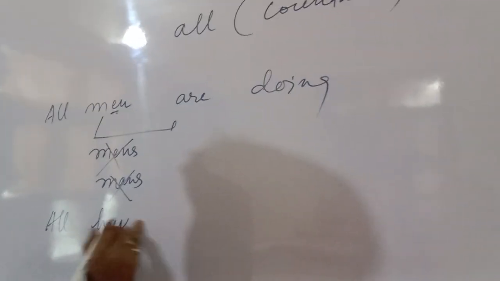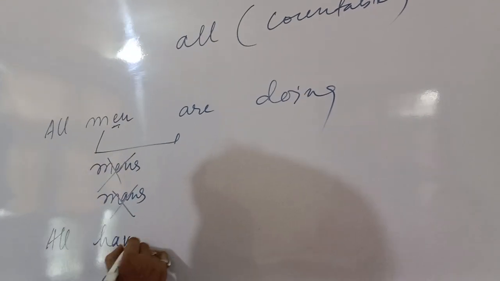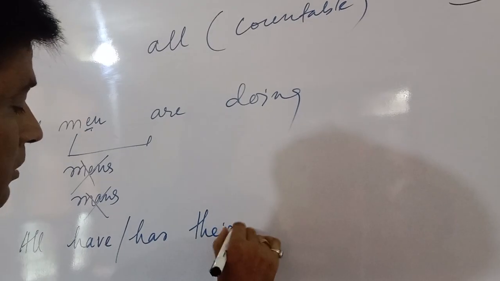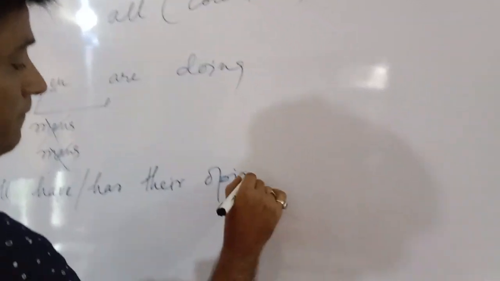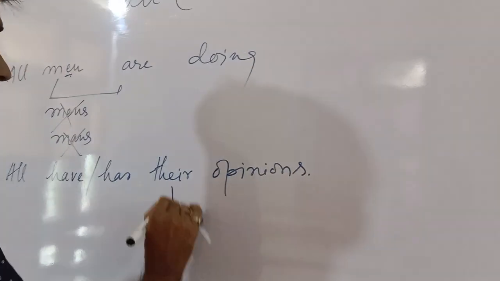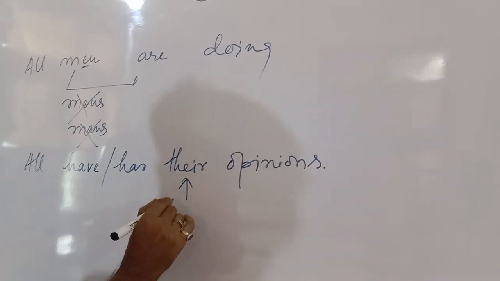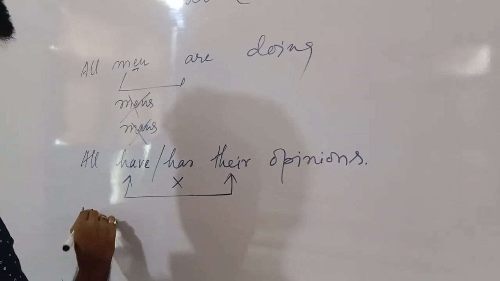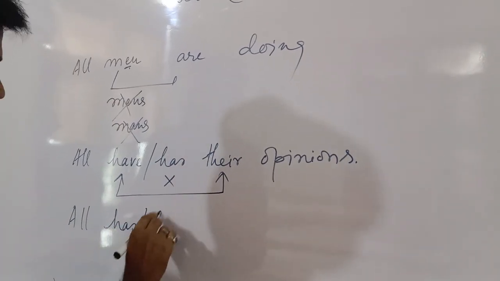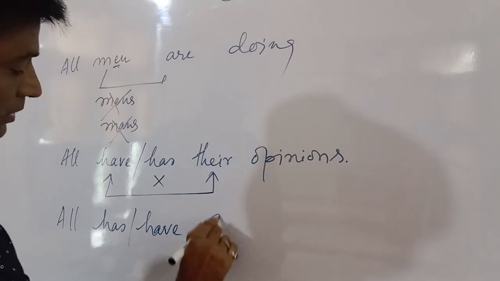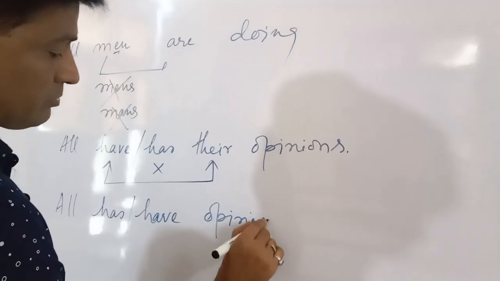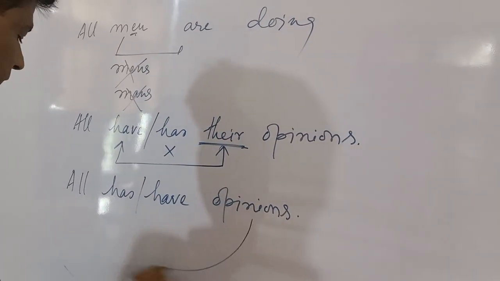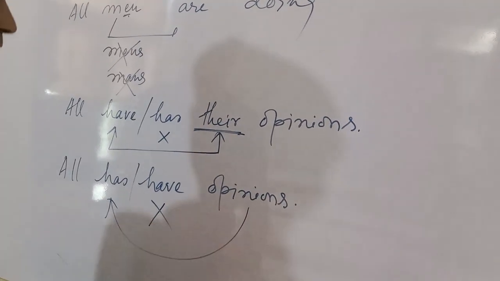All men, all has or all have their opinions. Once you are using their as an adjective, in that condition you have to use have, not has. All has or all have opinions. But once you are not using their, in that condition has will be applicable, have will not be applicable.